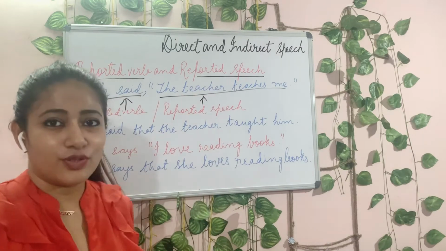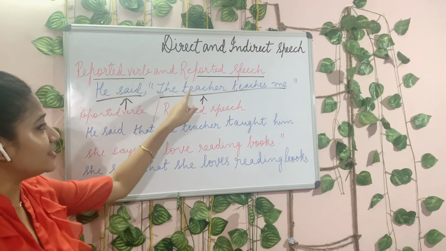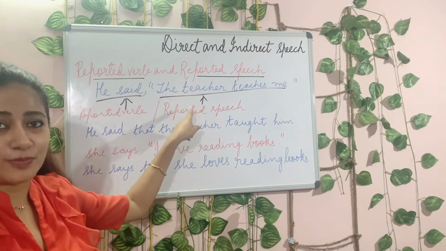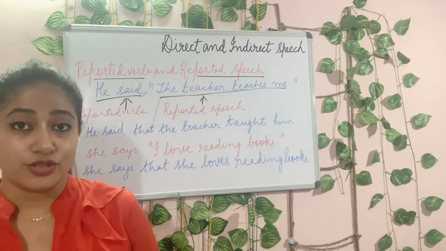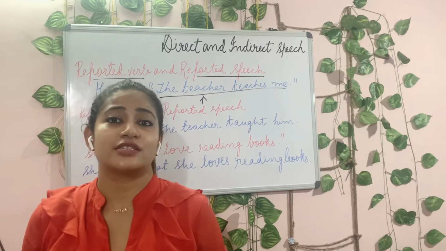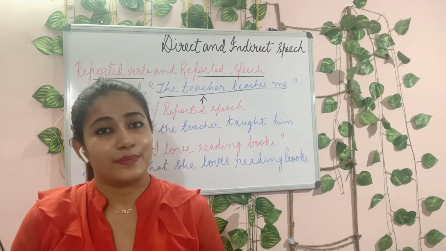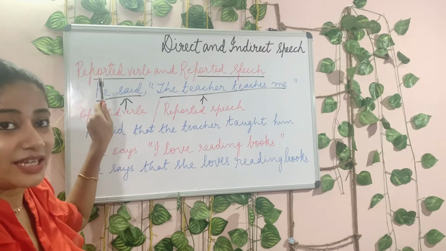What is speech? We know it is a dialogue. So yes, this is the dialogue that he said, the teacher teaches me. Therefore, reported speech is the entire sentence. Now, when we change it to indirect speech, what do we do? We remember from the last module that we have to change it to past tense, since the reported verb is also in past tense.